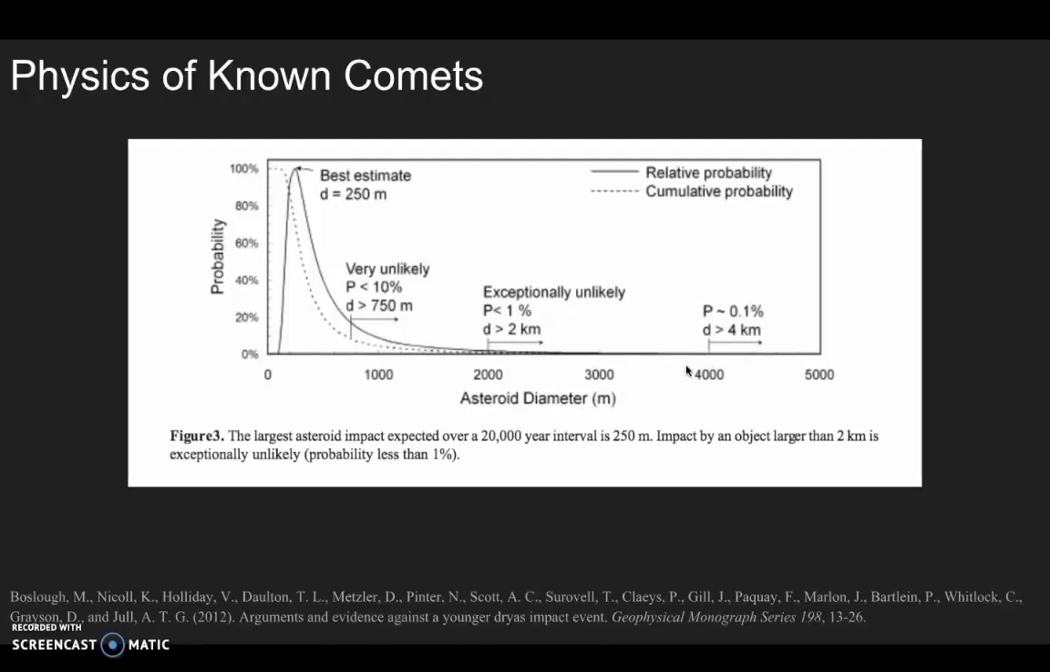The largest asteroid impact expected over a 20,000 year interval is a 250 meter impact. And an object larger than 2 kilometers is exceptionally unlikely. So this is showing how unlikely it is that there has even been a comet big enough to onset the Younger Dryas, and that we should focus our energy and attention and research in other directions.